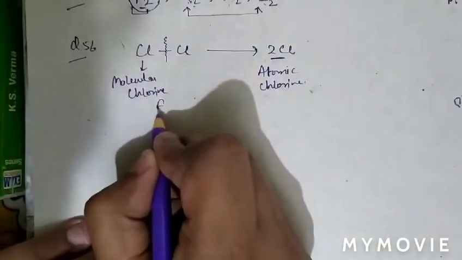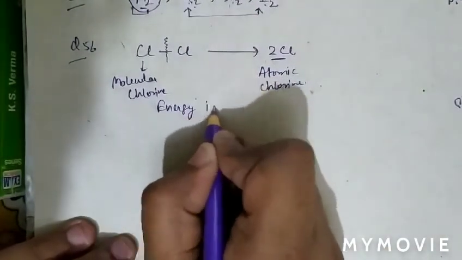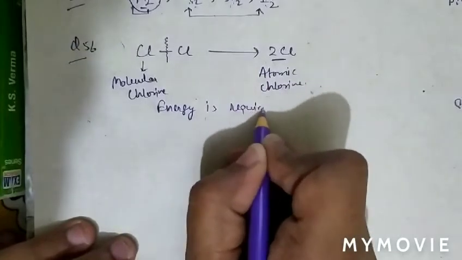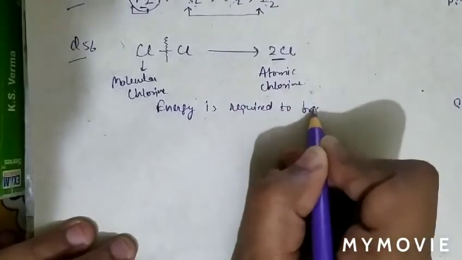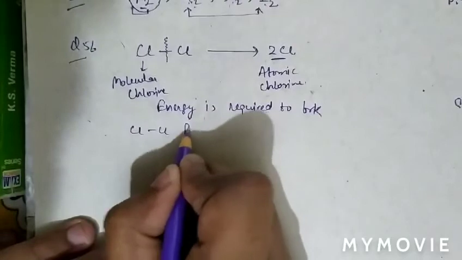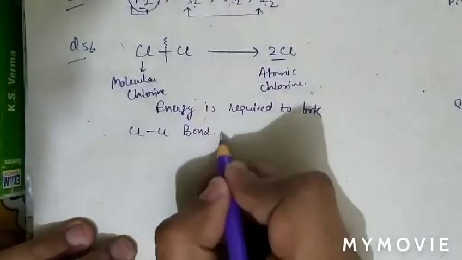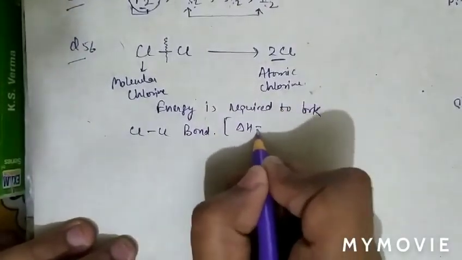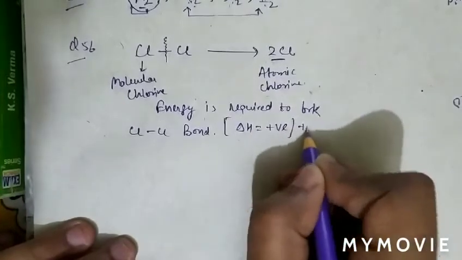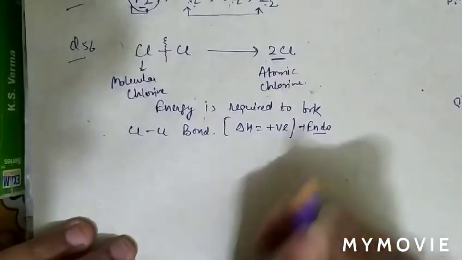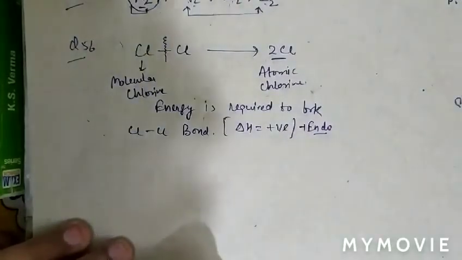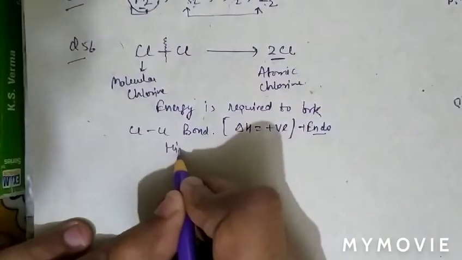Energy is required to break the Cl-Cl bond. Therefore, delta H must be positive. It means the reaction is endothermic. So temperature is required for breaking of the bond. It means high temperature is required.